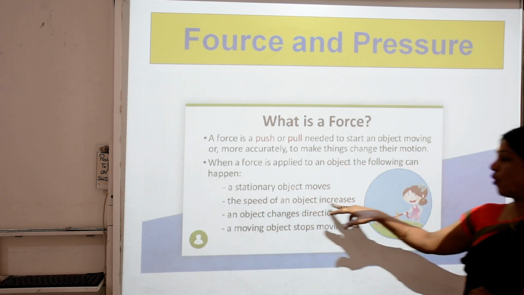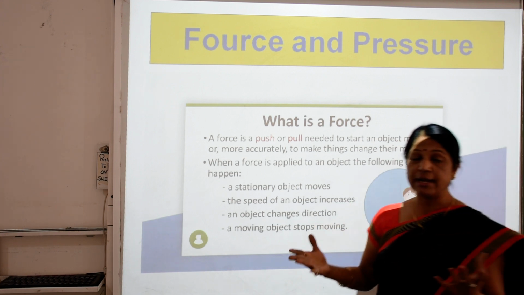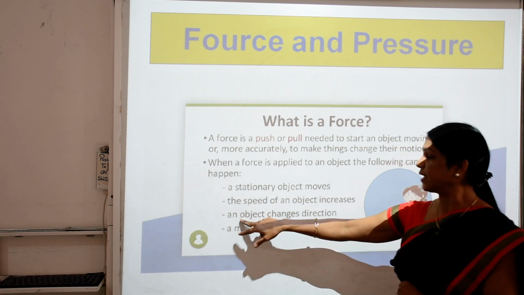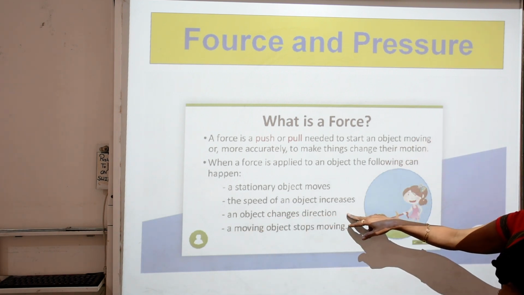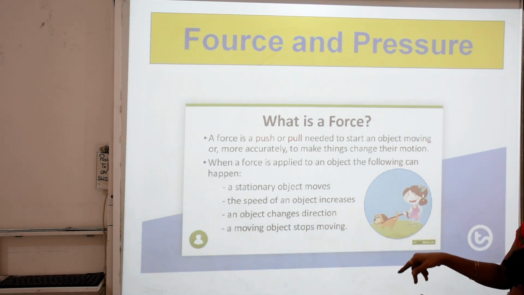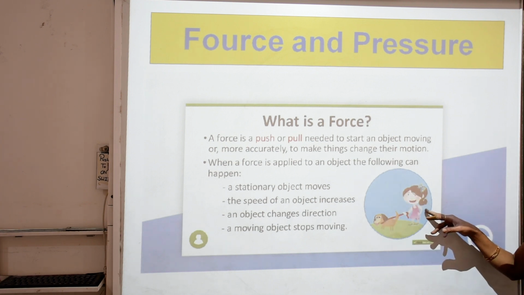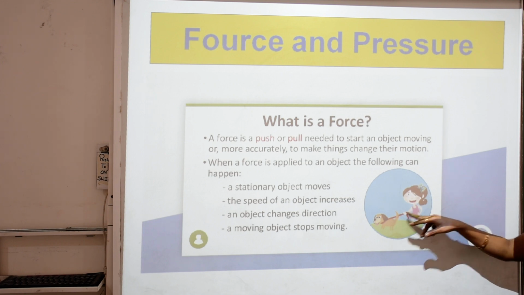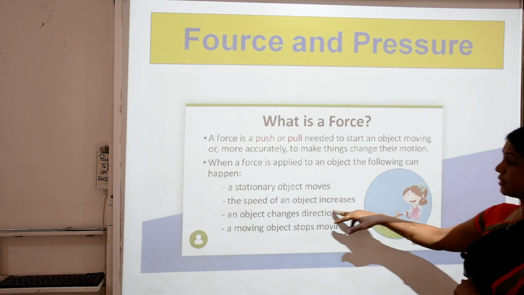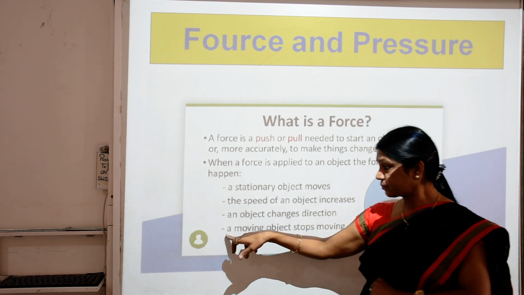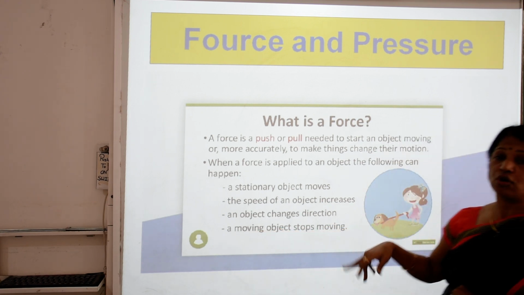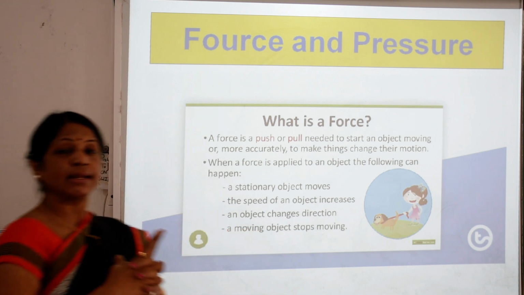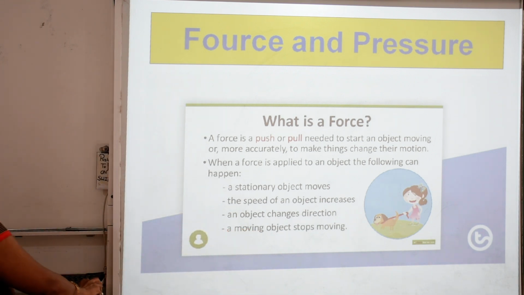The speed of an object can increase; we can increase the speed of any type of object. An object can change direction, any type of direction. Here in this picture, a girl is pulling a thread attached to the dog, so it is changing the direction. A moving object can stop moving; yes, we can make it stay in the rest condition also.